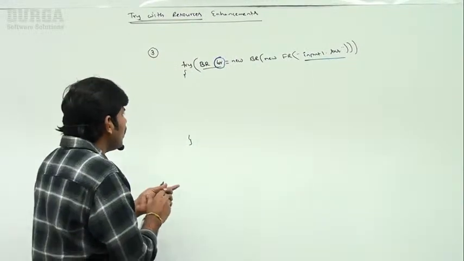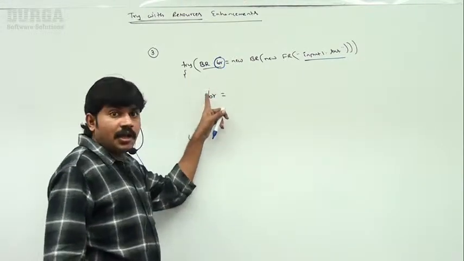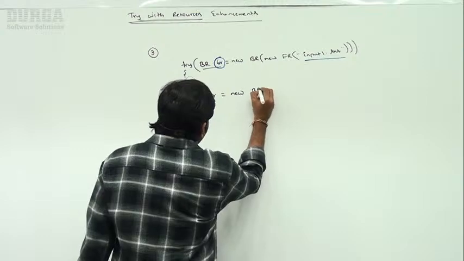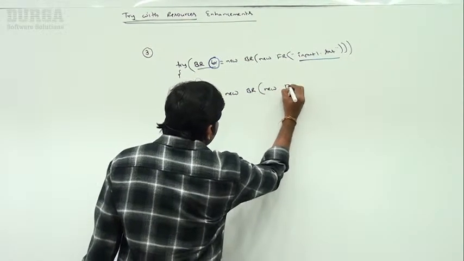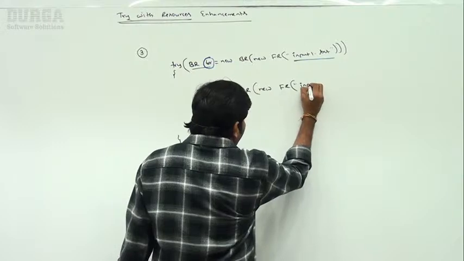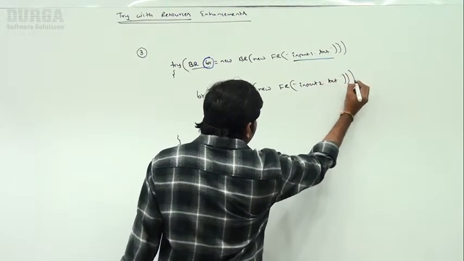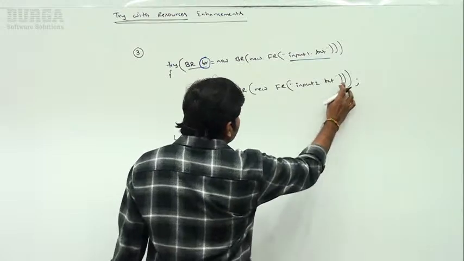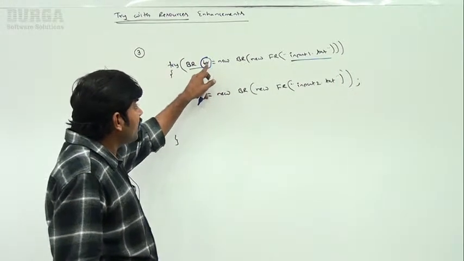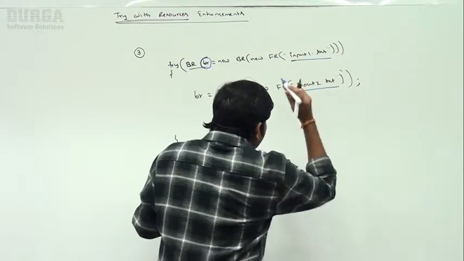Let me perform BR is equal to new BufferedReader of new FileReader of input2.txt. Actually BR is pointing to input1, but now I'm trying to point it to input2.